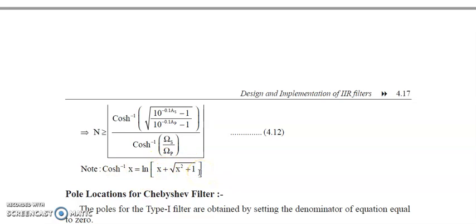Okay, this is how you can find out the order of a Chebyshev filter. And in the Butterworth filter order, instead of cosh inverse, you were getting log. Okay, so this is how you will find out the order of your Chebyshev filter.